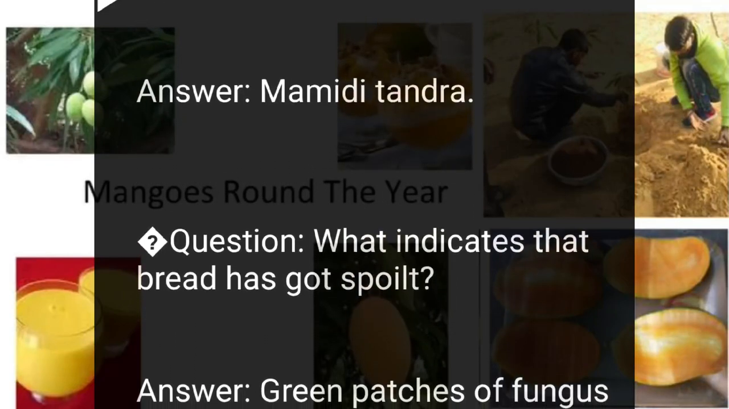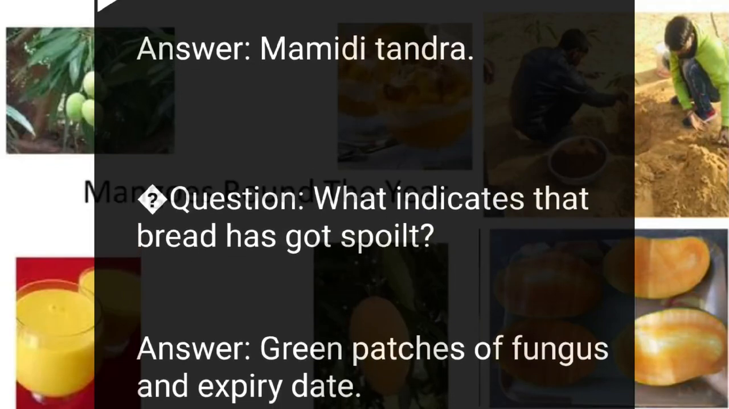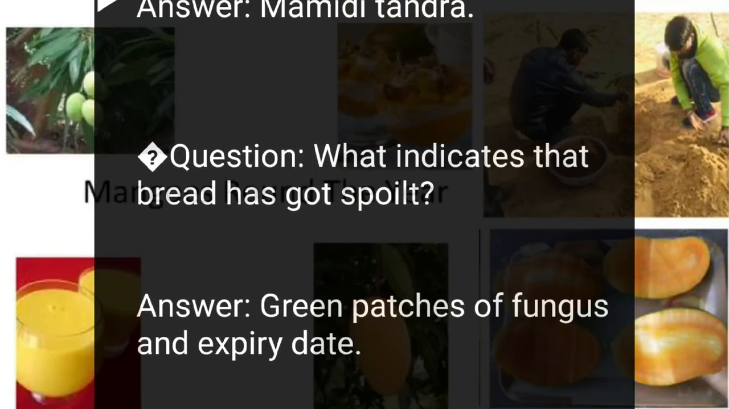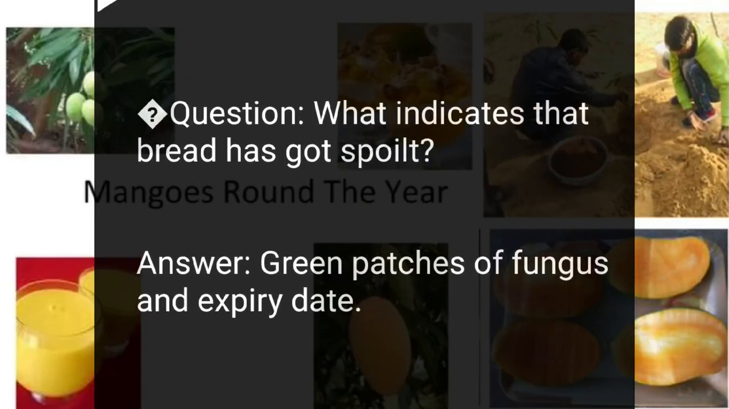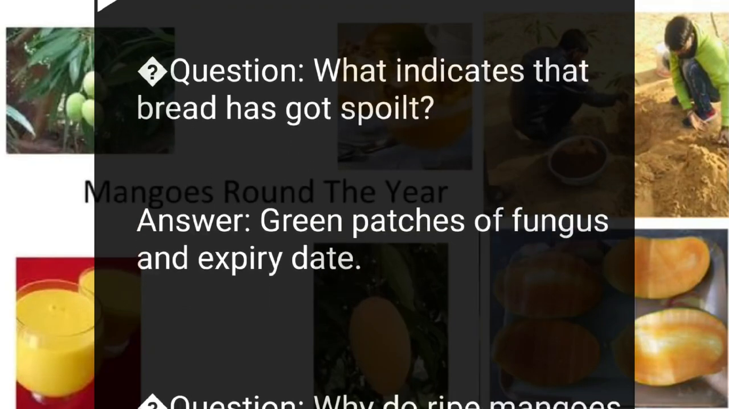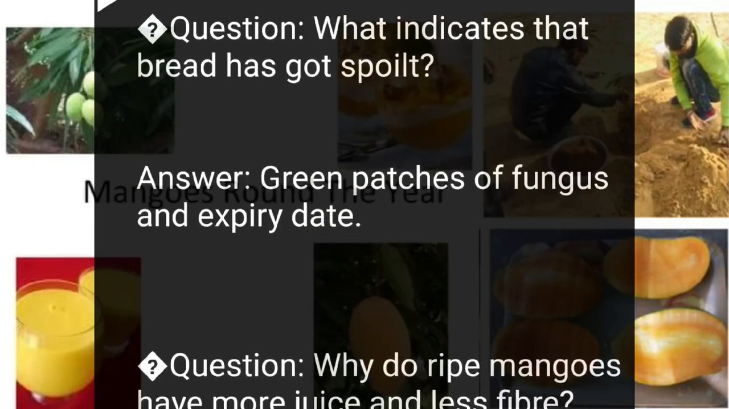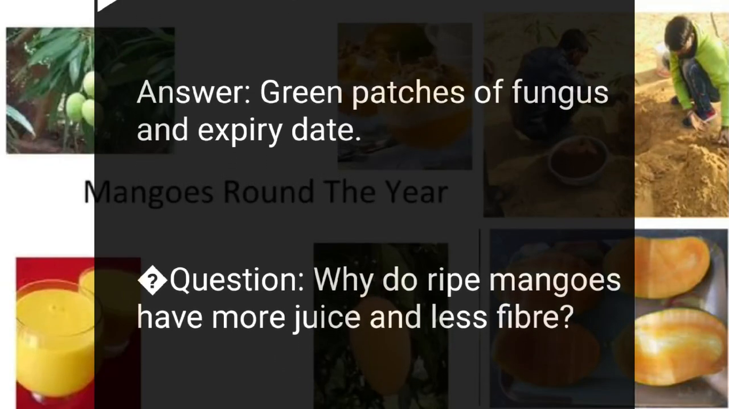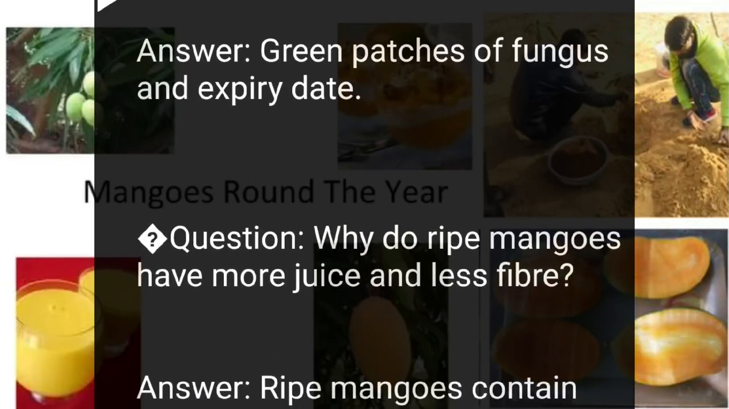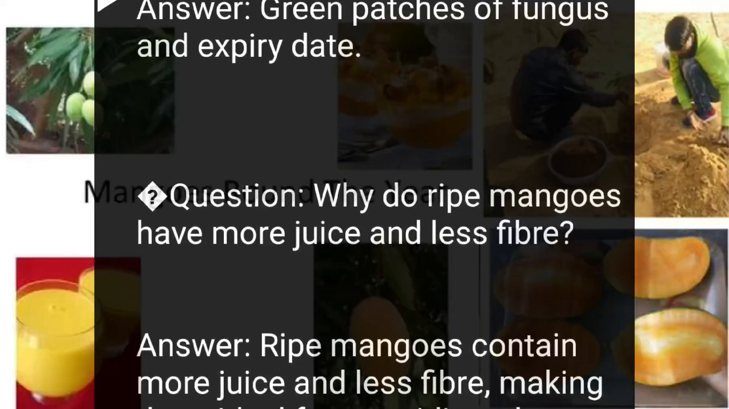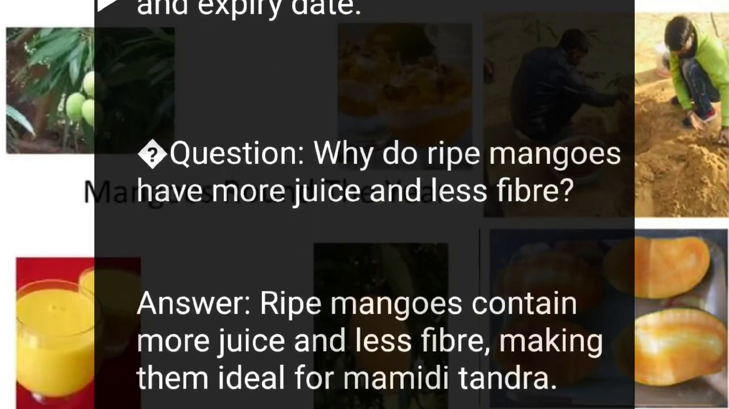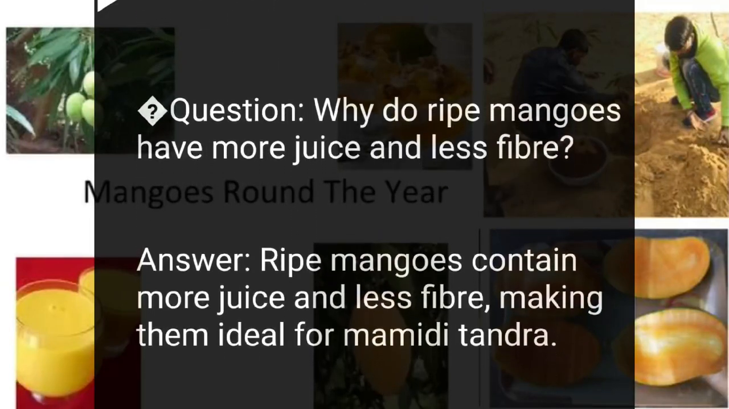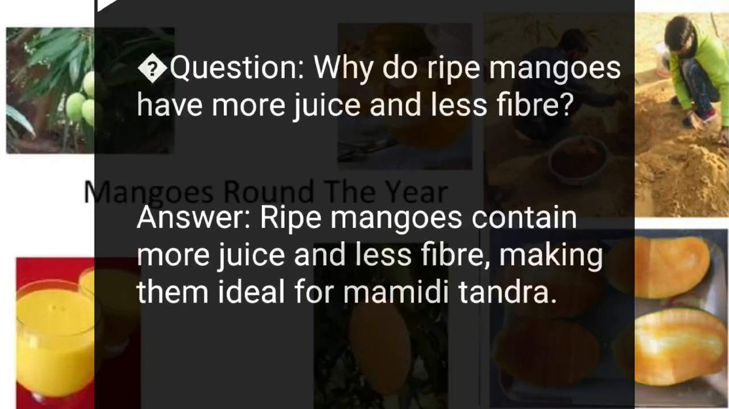Question: what indicates that bread has got spoiled? Answer: green patches of fungus and expiry date. Question: why do ripe mangoes have more juice and less fiber? Answer: ripe mangoes contain more juice and less fiber, making them ideal for Mamidi Tandra.